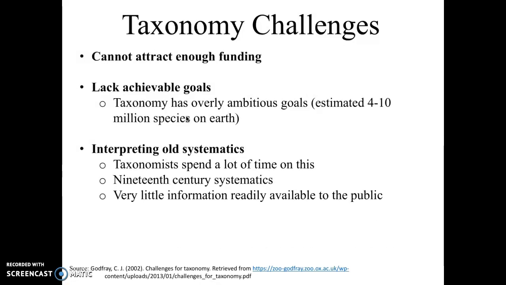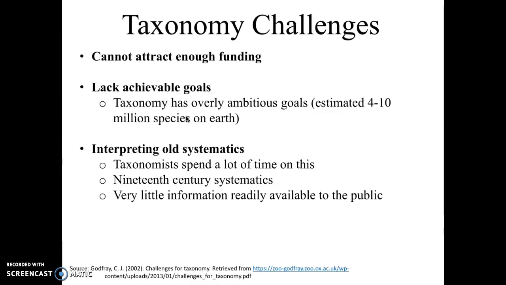Taxonomy is also having trouble attracting funding. I read while researching for this project that it would take, I think, over like $50 billion in research and resources to be able to name the organisms that have not been named. Also, taxonomy lacks achievable goals.